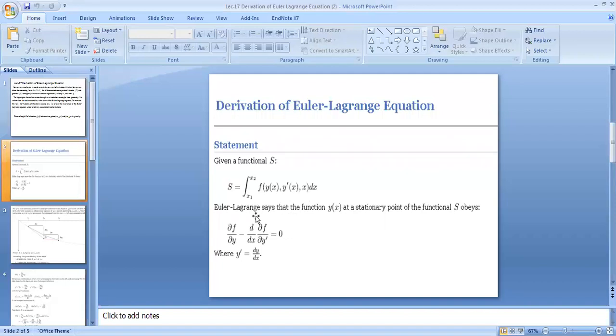Then by Euler-Lagrange equation, the function y of x at a stationary point of the functional f obeys this mathematical expression: partial f over partial y minus d over dx partial f over partial y dash equals 0, and y dash is derivative of y with respect to x.